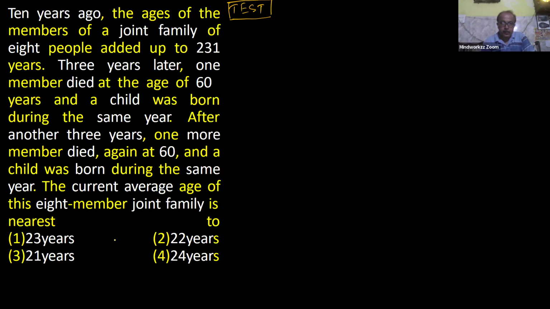10 years ago, the sum of age of 8 persons, a joint family, is 231. From this moment, 3 years later, one member died at the age of 60 and a child was born during the same year. Again, after another 3 years, one more member died at the age of 60 and a child was born during the same year. The current average age of this 8-member joint family is nearest to. Nearest to means your answer will definitely come in decimal. So the closest figure out of the given 4 options, which one is correct?